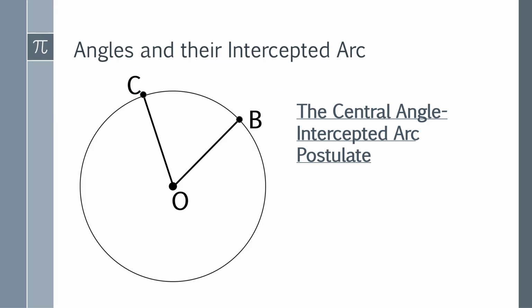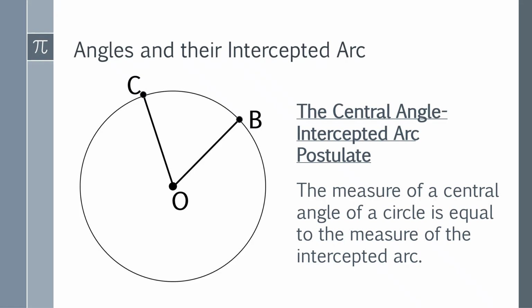Okay? Ngayon, balik tayo doon sa central angle intercepted arc postulate. What does this postulate say? It says that the measure of a central angle of a circle is equal to the measure of the intercepted arc. Meaning to say that angle COB is actually equal to the measure of arc CB.